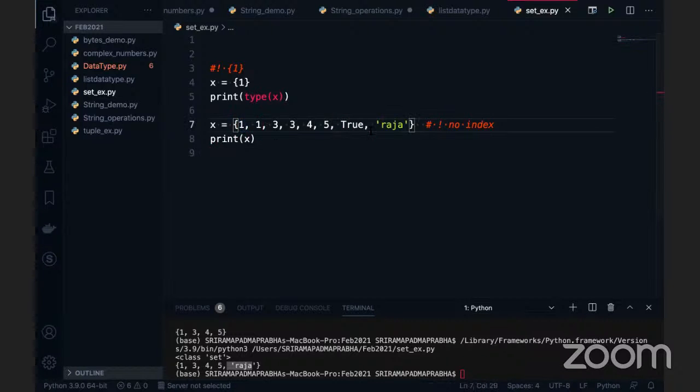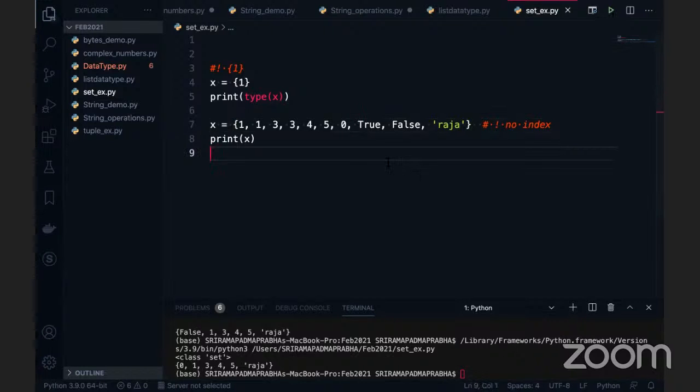Now I'm going to give False here. False is also a Boolean keyword. I'm going to execute this code. You can see False is showing up, but unfortunately I'm not seeing True. Anybody guess what the deal is here? Why is this happening? True is considered as 1, and False, since it doesn't have a value, appears as 0. If you keep 0, it won't appear. Interesting. I'm going to give this. Done, right? As you said, it's correct.